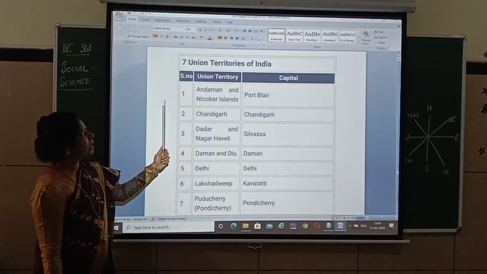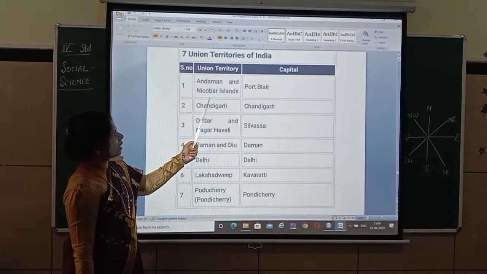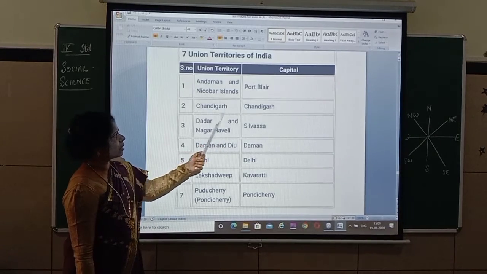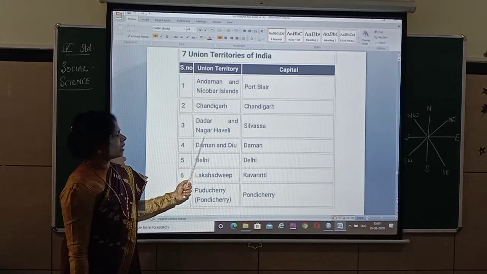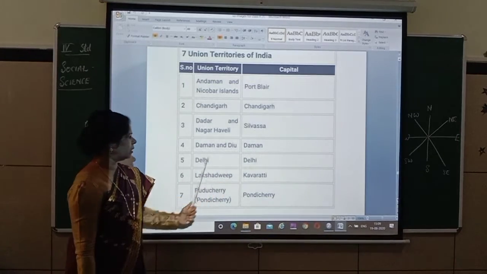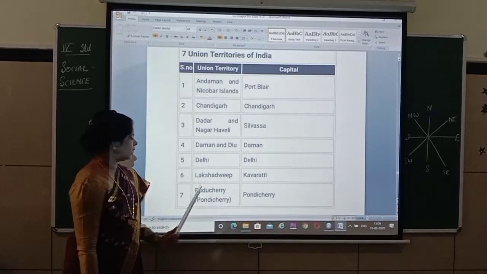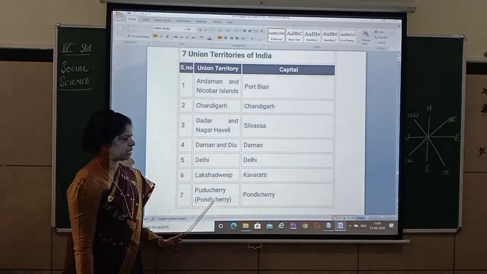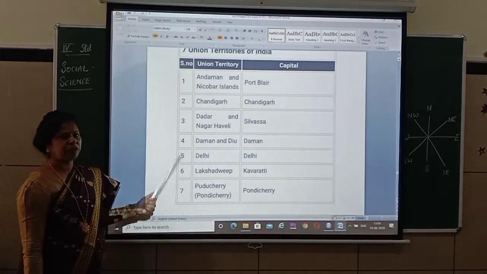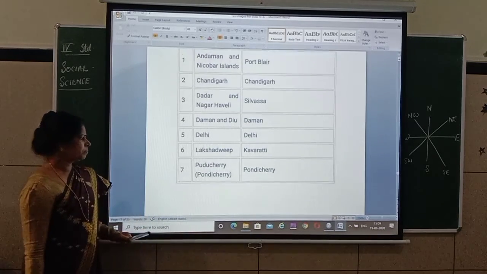Now, look at the 7 union territories of India. Andaman and Nicobar Islands, the capital is Port Blair. Then Chandigarh, capital is Chandigarh. Dadra and Nagar Haveli, Silvassa. Daman and Diu, Daman. Delhi, Delhi only is the capital. Lakshadweep, Kavaratti. Then Puducherry or Pondicherry, Pondicherry itself is the capital. So these are the 7 different union territories which are governed by the central government.